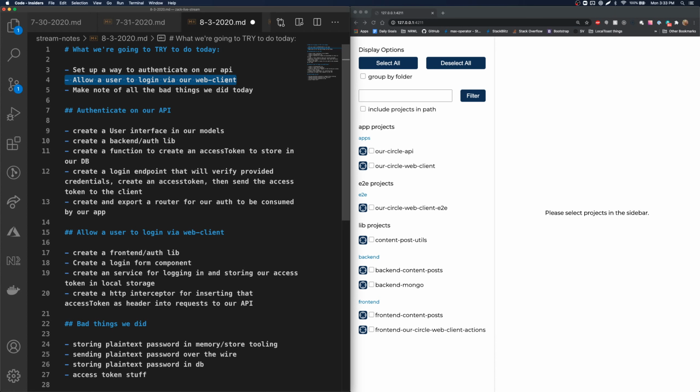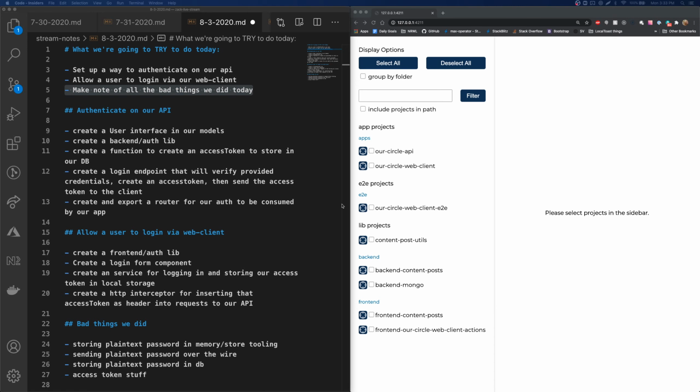We're going to save an access token to local storage, and then we'll create an interceptor to make sure that always gets sent to our API with requests that require it. And then at the end, we'll make a note of all the bad things we're going to do today, because we're going to allow some security stuff to come in, and we'll knock those out as we go along. So that's the game plan.